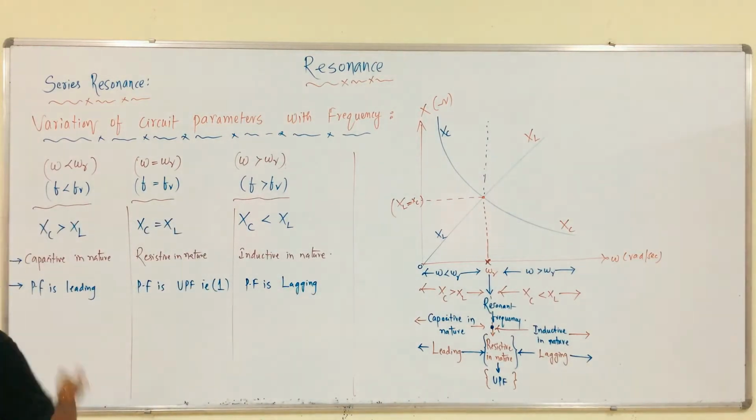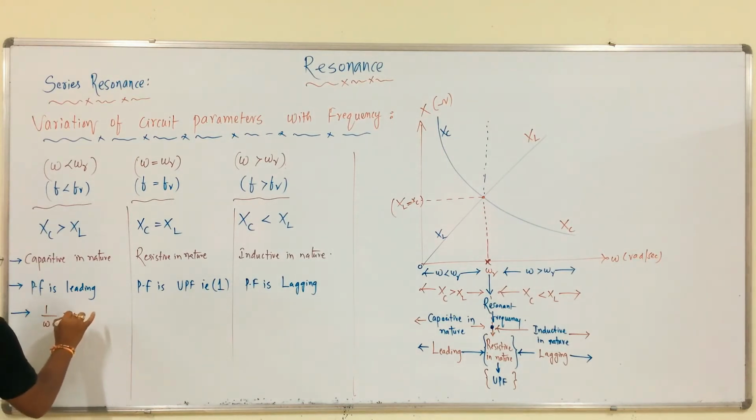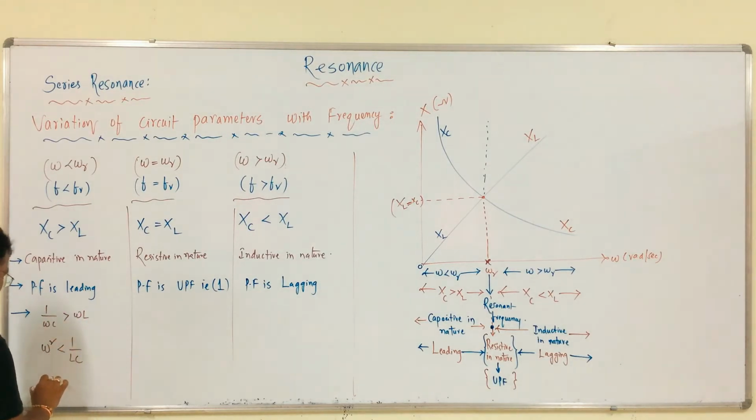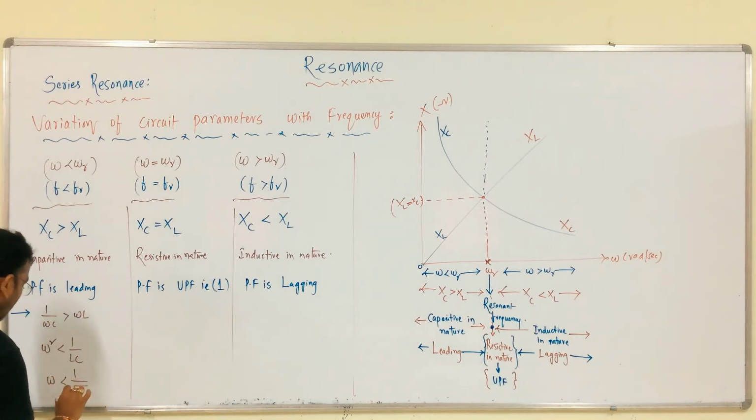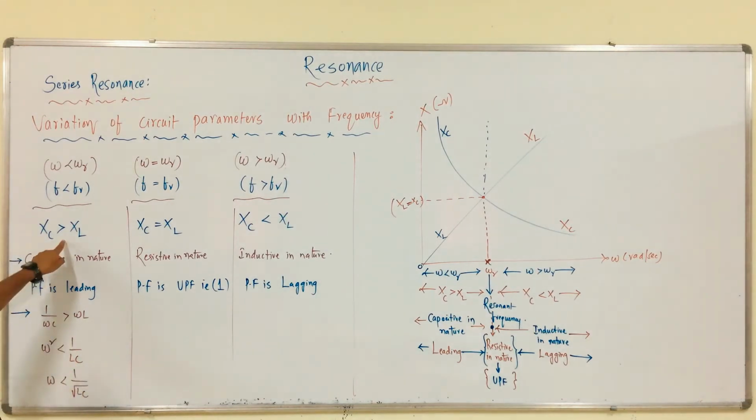Next, XC more than XL means 1 by omega C is more than omega L, that is omega square is less than 1 by LC, and omega is equal to 1 by root LC. See, omega less than omega r.